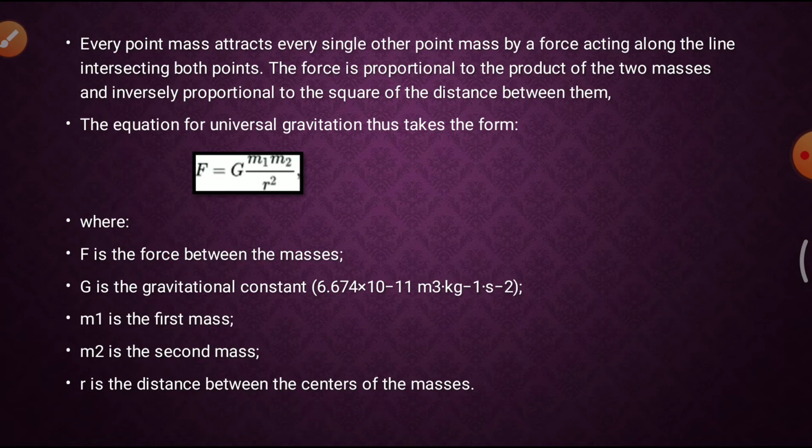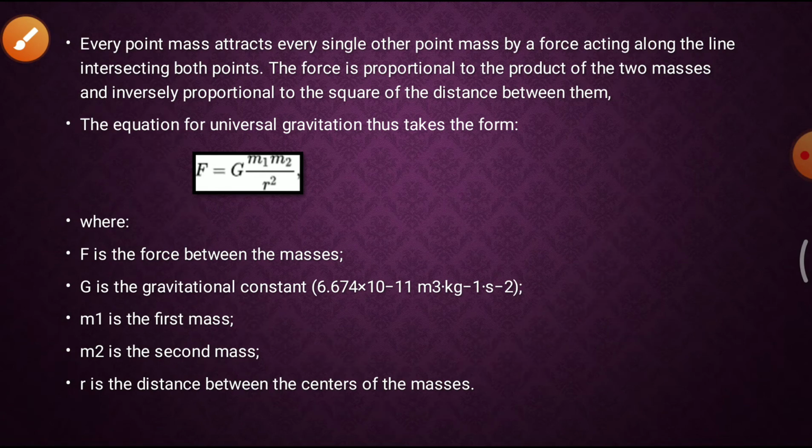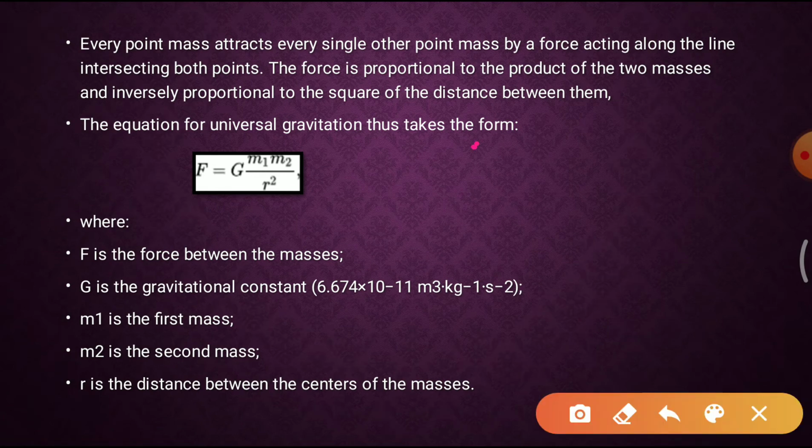Every point mass attracts every other point mass with some force. This force is directly proportional to what? The product of their masses, means F is directly proportional to the product of two masses, m1 and m2. Suppose I am considering m1 and m2, then force is directly proportional to m1 and m2, and the force is inversely proportional to the square of the distance between them.